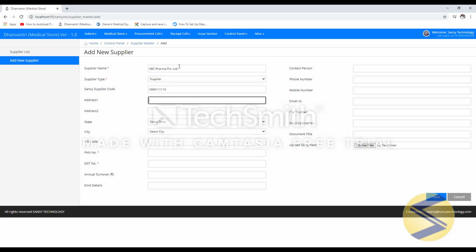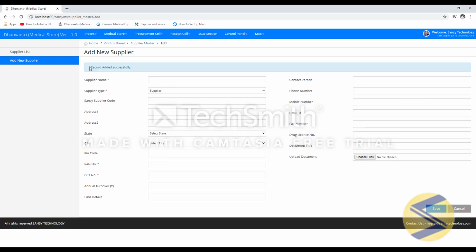Address, state, pin code, PAN number, GST number, and the rest of the fields are optional. You can add as per your choice. Finally, click on Save button. So you will get a message from the system, record added successfully.